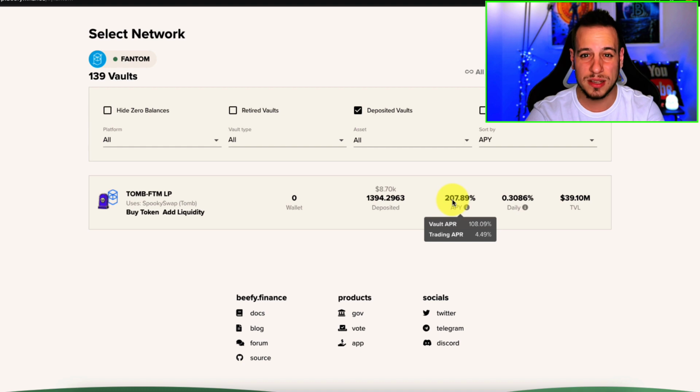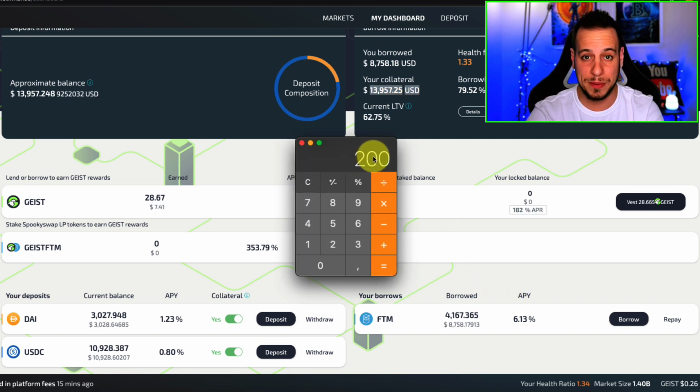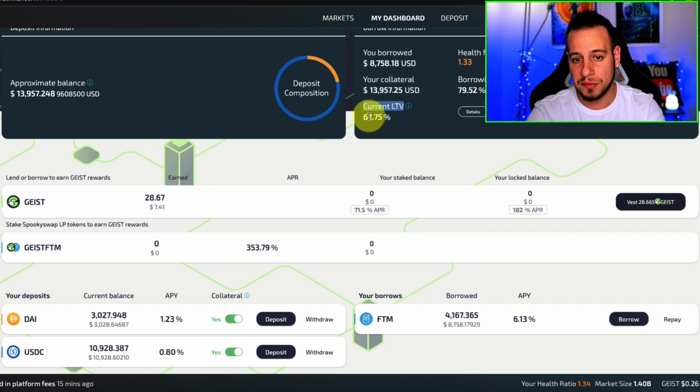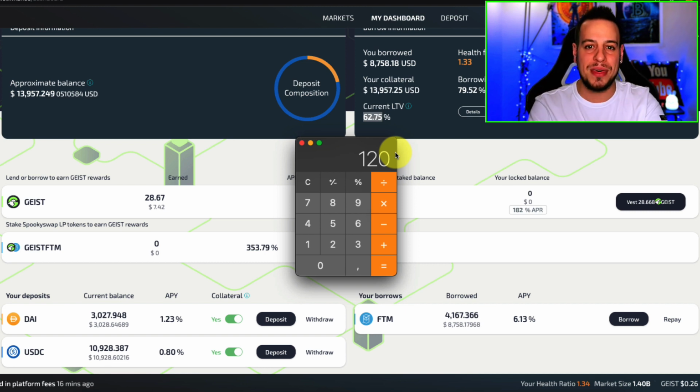Here is 206, 208, so it's 202, but I'm going to get onto a less nice scenario. Let's say it's 200% APY. But remember, you're not going to earn this 200% on all your capital, but only on 60% of it because you borrow only 60%. You can borrow, of course, 80%, but this is a bit more risky. I'm borrowing 60%. So you're going to make this 200% only on 60%, so multiply by 0.6, all right? Because you're borrowing only on 60% of your deposited value, which means that you are making 120% on stablecoins. This is 10% a month, and this is nuts.